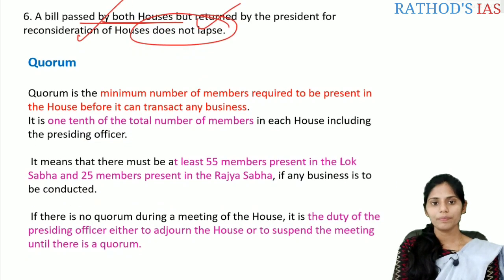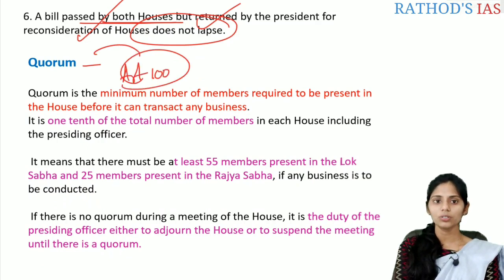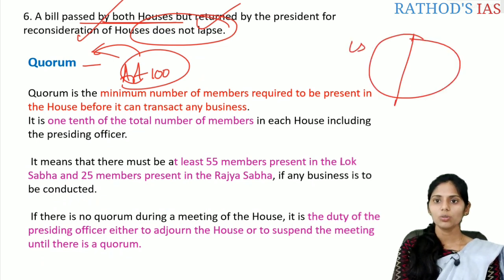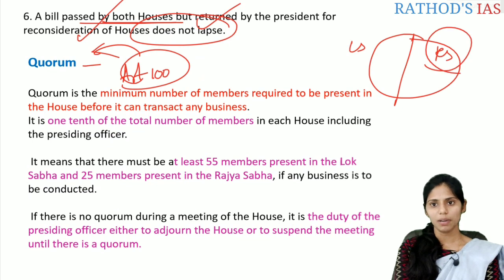So let us see the quorum. If you see in our Constitution, Article 100 talks about the quorum. So what is the quorum? If you see the houses, we have the Lok Sabha and we also have the Rajya Sabha, correct?